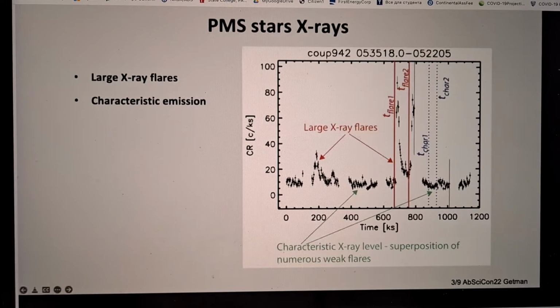On top of it, from time to time, we observe larger flares, which we call large X-ray flares. My primary science topic, temporal evolution of X-ray activity, is based on time-averaged X-ray luminosity between large flares and characteristic levels. But I will dedicate a separate slide specifically to large flares.